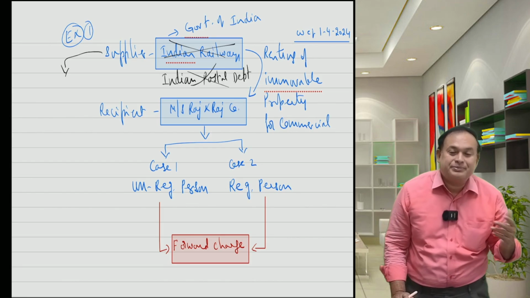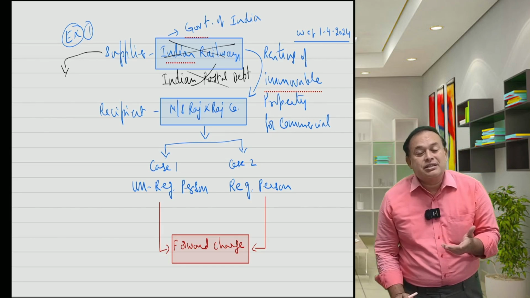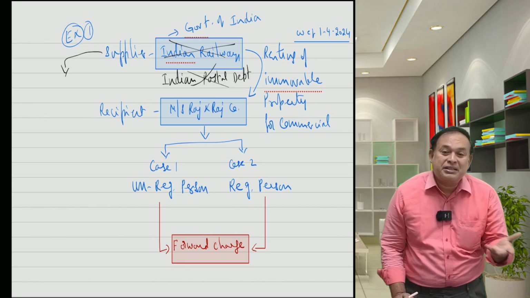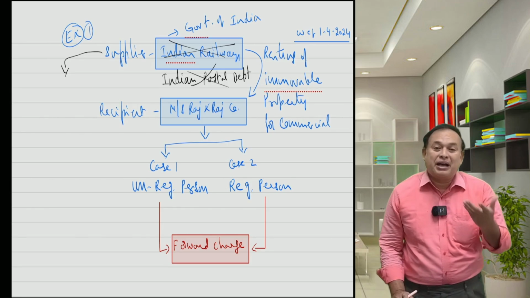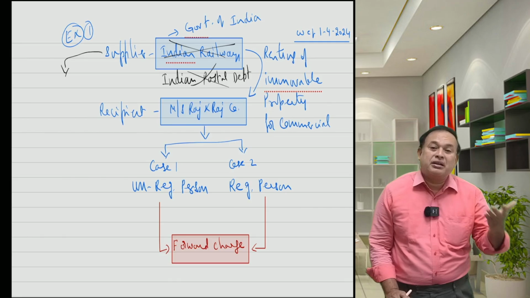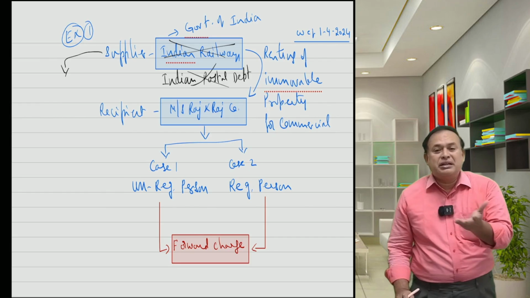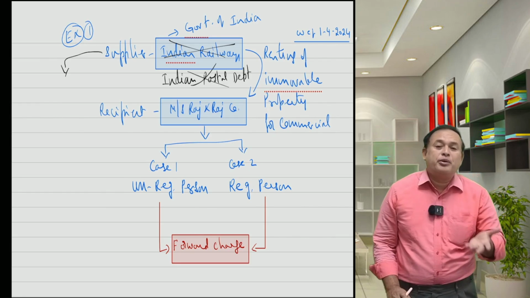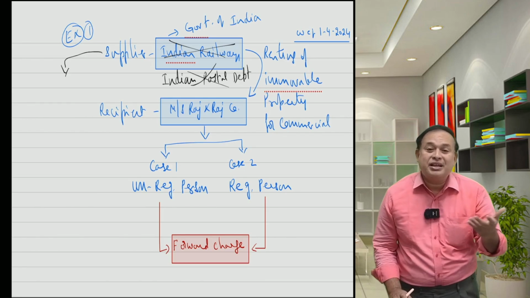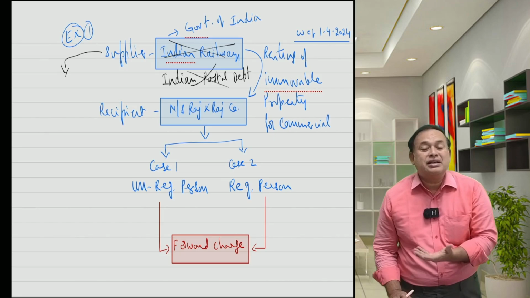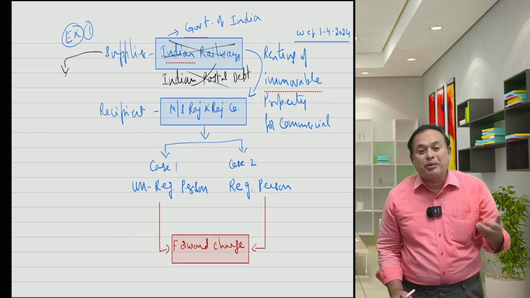If the supplier is a local authority here, in that case also, if the recipient is an unregistered person, in the case of immovable property let out for commercial purposes, the local authority supplier is liable to pay GST under forward charge. If the recipient is a registered person, by default it goes to RCM, the recipient only is liable to pay GST in the given case. When the supplier is a local authority, and the recipient is a registered person, for the service rendered of renting of immovable property.